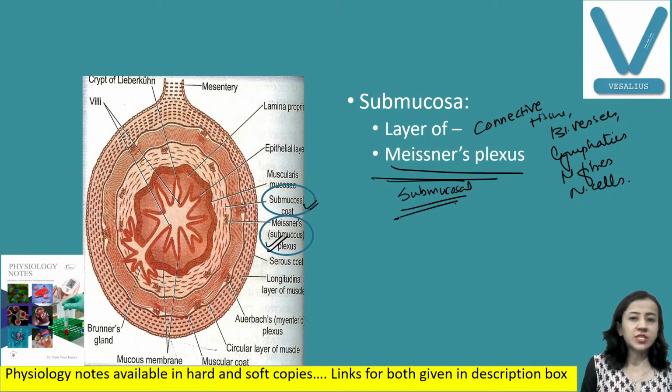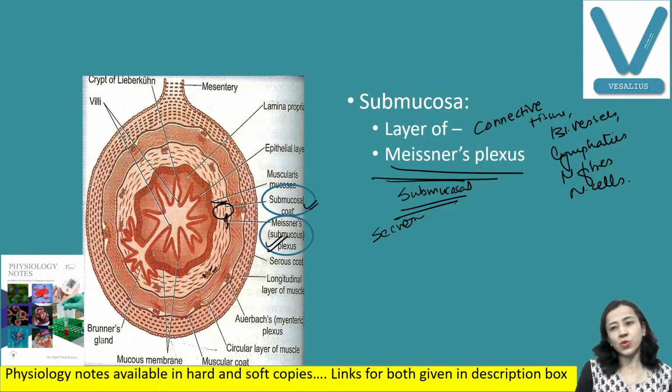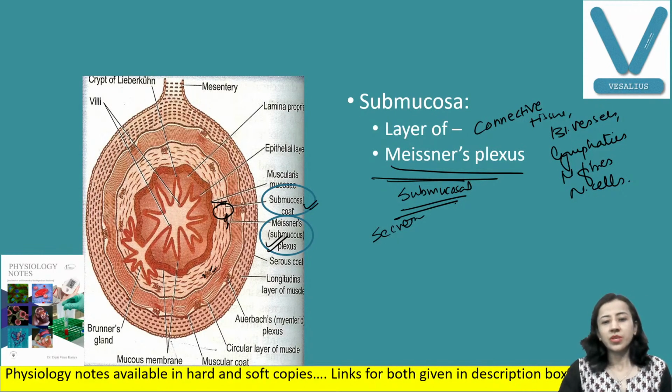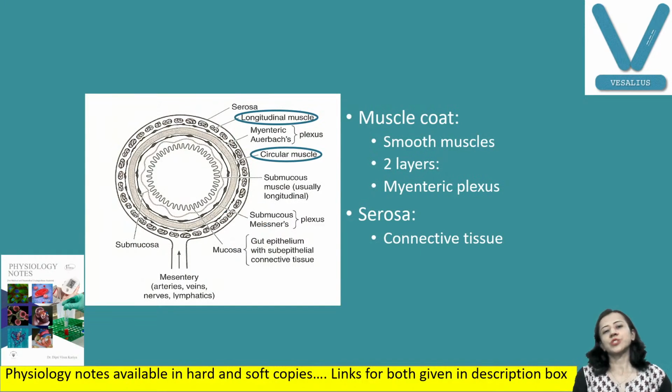What is the function of the submucosal or Meissner's plexus? It increases secretion. You can see here, this is the submucosal layer, and there is a nerve plexus. This nerve plexus is Meissner's plexus. Now, the third layer is the muscle coat.